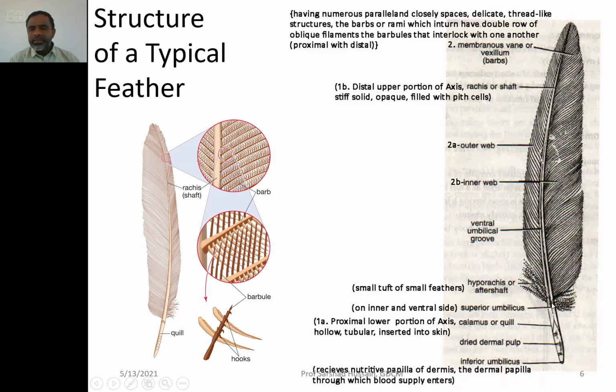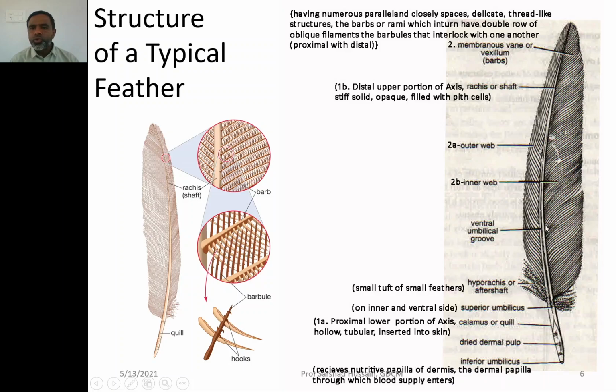The central axis has a portion which is inserted into the skin. This portion is hollow from inside. It is tube-like. This is called the calamus or quill, and it has a portion which projects above the skin, which is called the rachis or shaft. So this rachis or shaft is the distal portion of the axis.